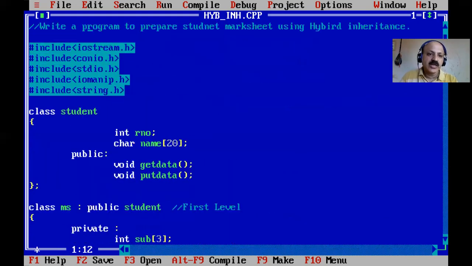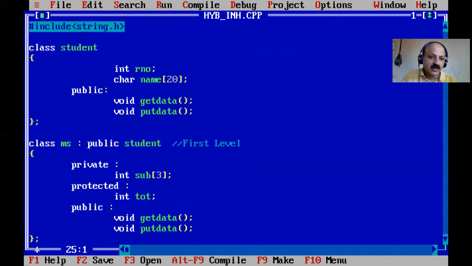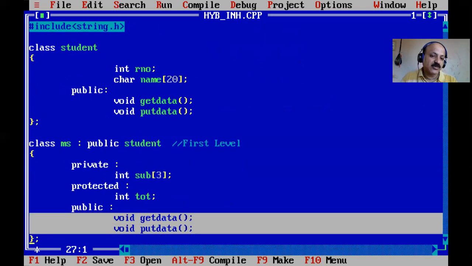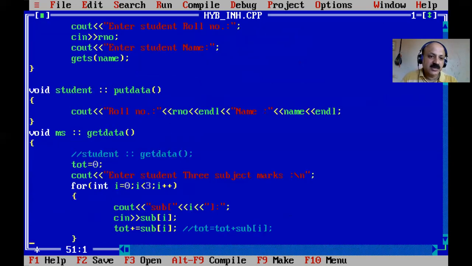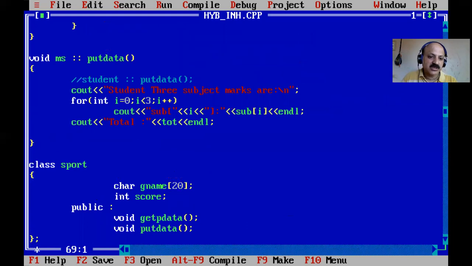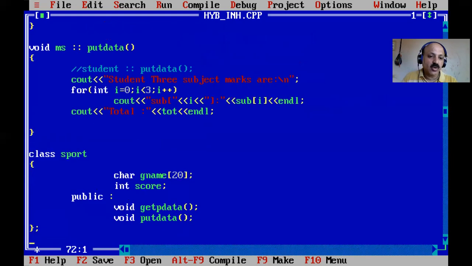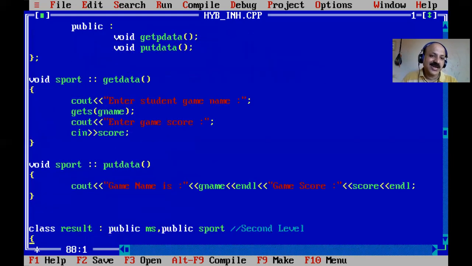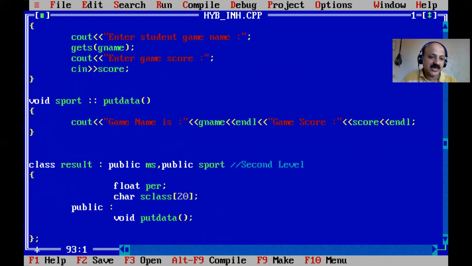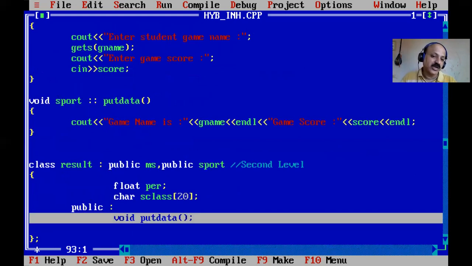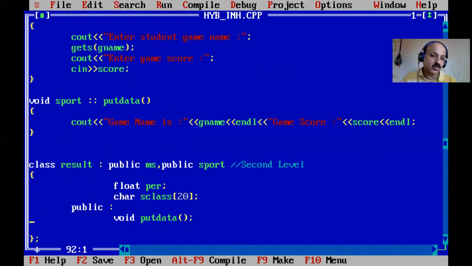Look here: the first Student class has get data and put data, and you can also give different names; the Marksheet class also has get data and put data. And now the Result class has the Sports class, which also has get data and put data. With public derivation, there are 6 functions, get data and put data, that come into the public section of the Result class, and the Result class also has one put data. So there are 4 put data and 3 get data functions in the public part.